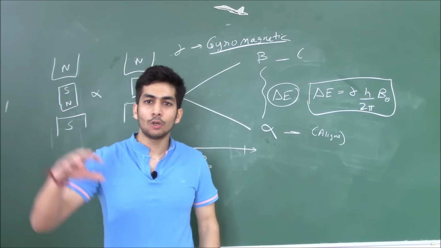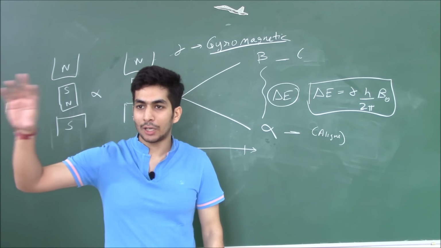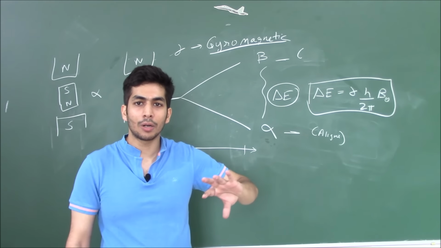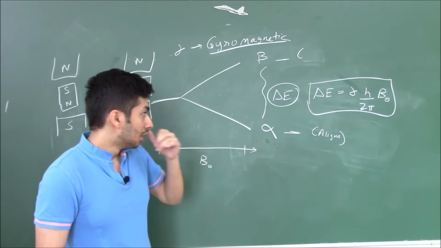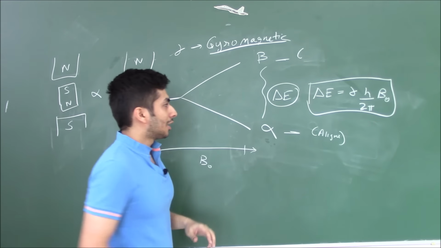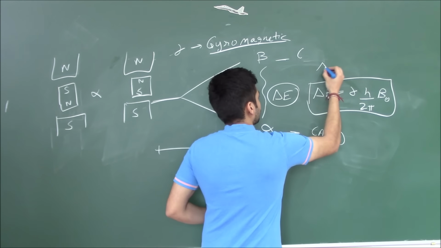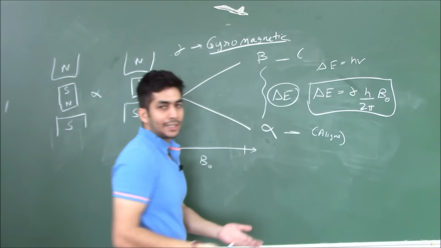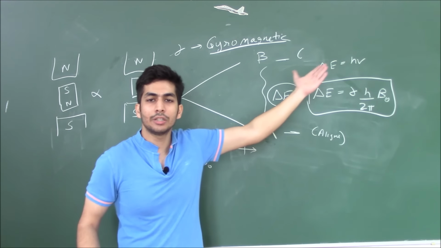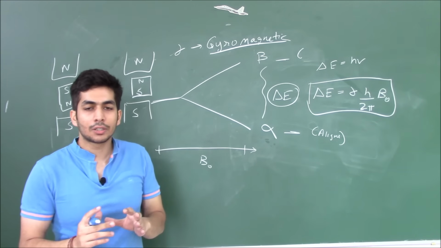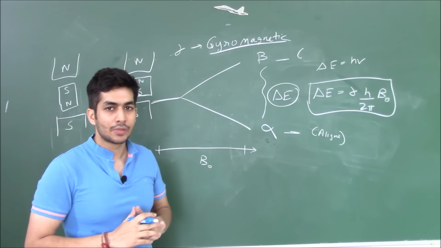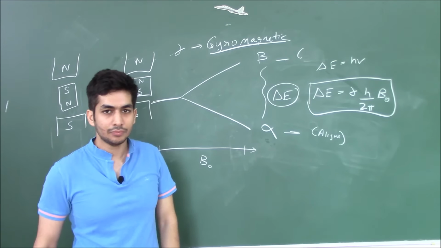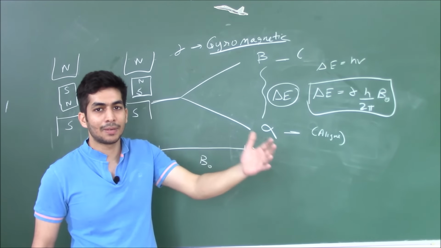And why do we say megahertz in the form of frequency? That I'll talk about later, how radio frequency plays a role, or in fact I'll just talk about it right now. So this delta E is equal to h nu, right? Energy is equal to Planck's constant times the frequency. Now to carry out resonance, we need some frequency nu which can match this energy gap, some radio frequency that we supply in the NMR instrument.